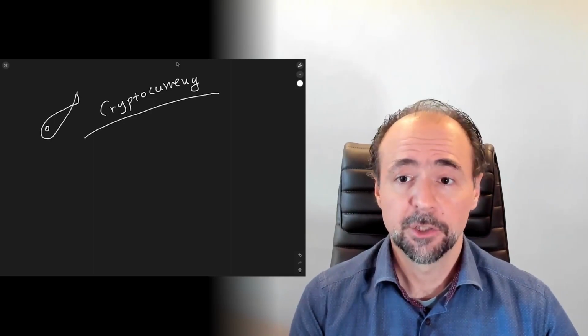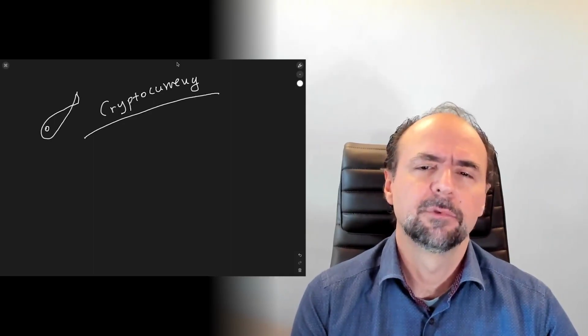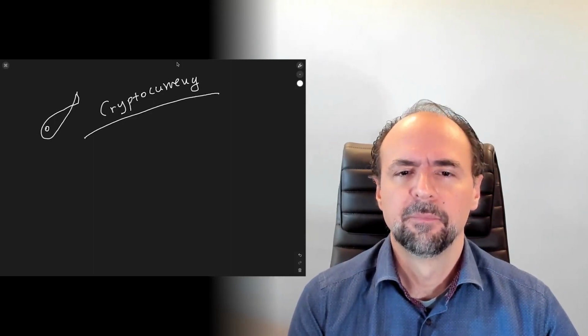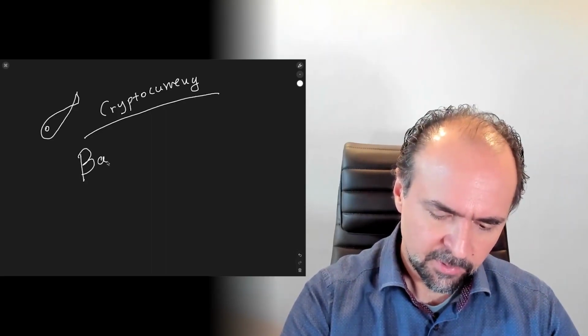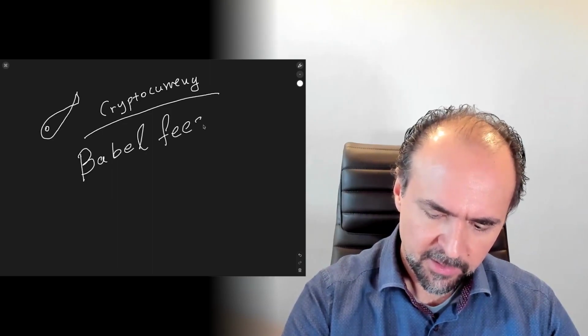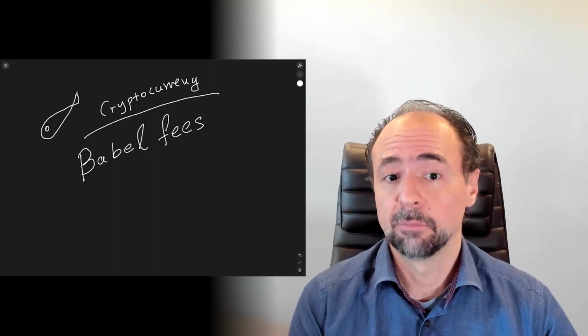So this raises the question, is it possible to interact with the platform using your preferred token? This is what is enabled by the concept of Babel Fees, which is the topic of this short whiteboard video.